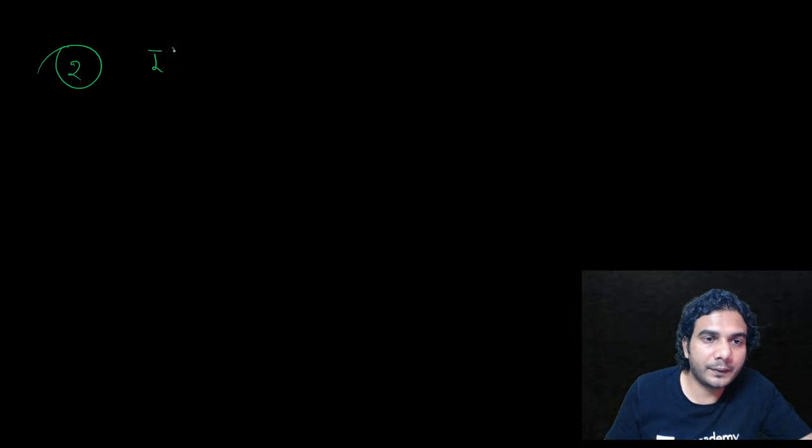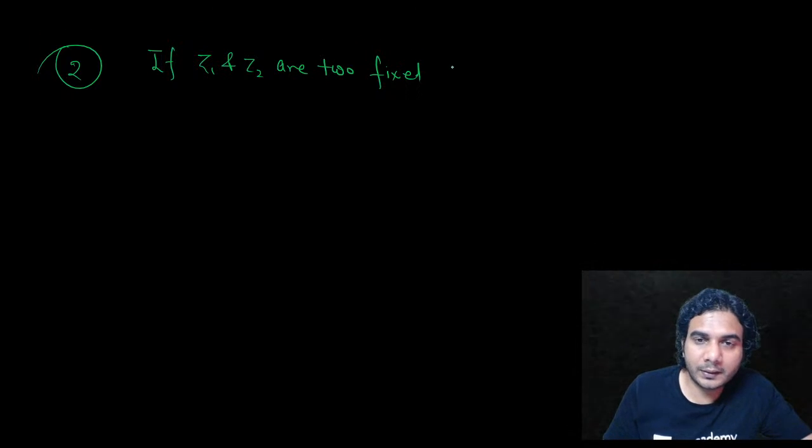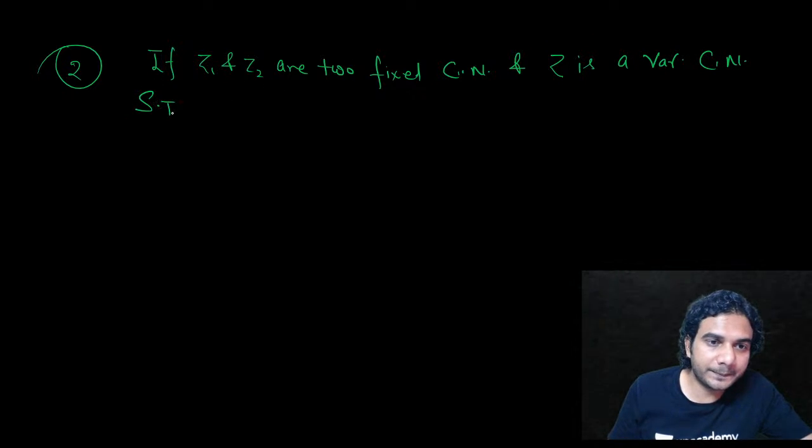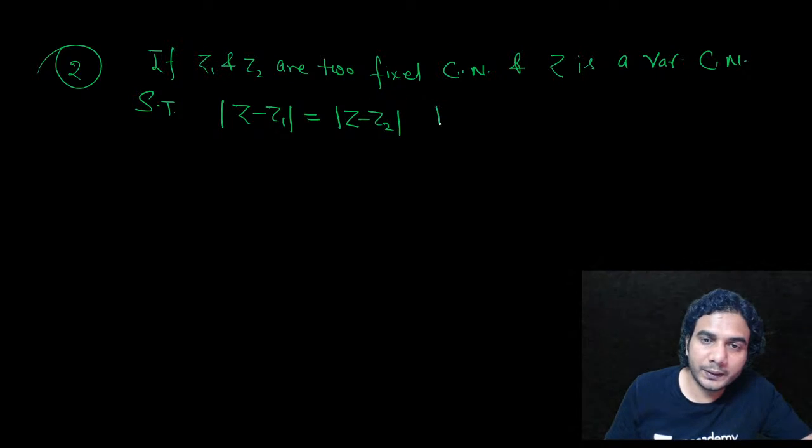If z1 and z2 are two fixed complex numbers and z is a variable complex number such that mod of z minus z1 is equal to mod of z minus z2, then z lies on what?